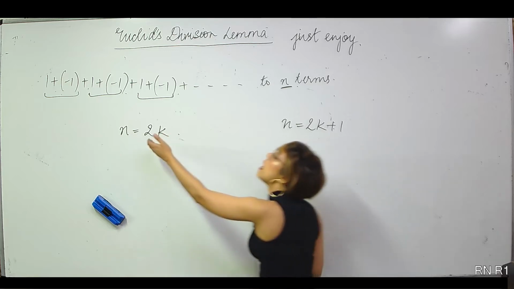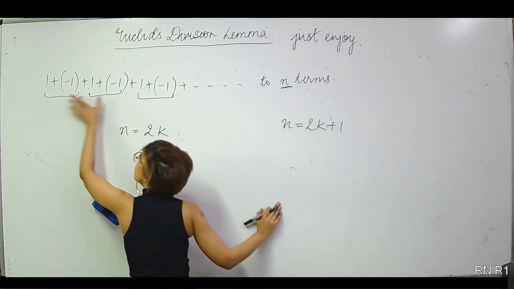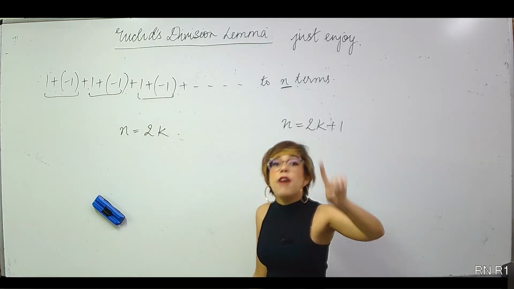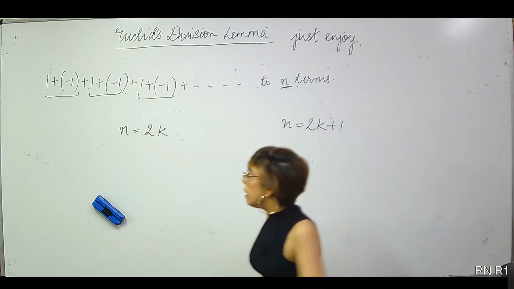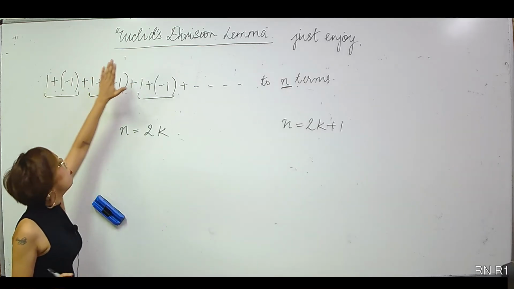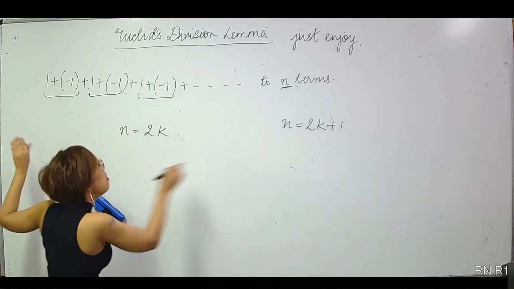Now if it is an even number, if it is of the form 2k, that means the pairs would be completed. The pairs would be completed when n is equal to 2k. So pairs would be completed, sum of first pair 0, 0, 0, 0, so on 0. The sum of the entire series would be 0.